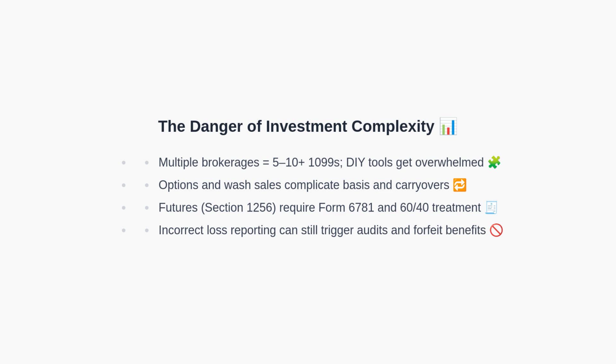Moreover, futures and other Section 1256 contracts require Form 6781 and specialized 60/40th treatment. Errors here are common. Finally, even when you report overall losses, incorrect classifications can prompt notices and cause you to lose valuable tax benefits. Next, we will break down Section 1256.